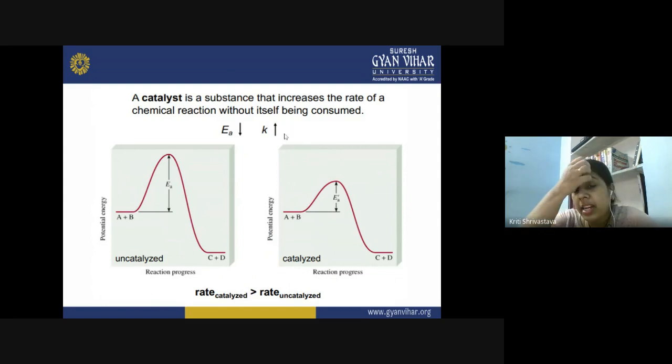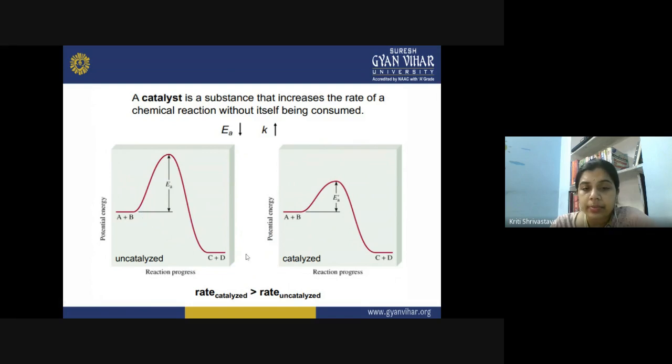So now you can compare here the two chemical reactions of similar nature. Our reactants A and B are converting into C and D products. So if we are not using any catalyst, that is in an uncatalyzed reaction, you can see there is a high activation energy barrier, and here the activation energy is what? It is EA. So this much amount of energy needs to be gained once you want to convert the AB